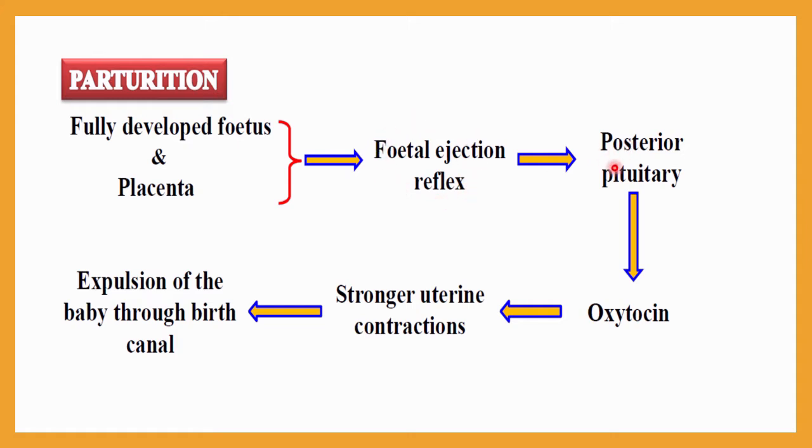The posterior pituitary gland, also called the neurohypophysis of the pituitary, will secrete oxytocin. And this is a very important hormone for this process. As a result of oxytocin secretion, stronger uterine contraction will result. As a result of stronger uterine contraction, expulsion of the baby through the birth canal will be done. So this is the whole process of parturition, and in this way the baby will be delivered out of the womb.